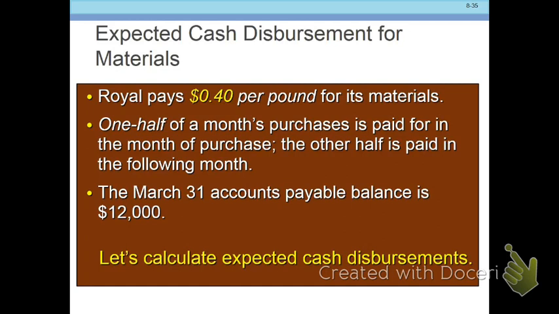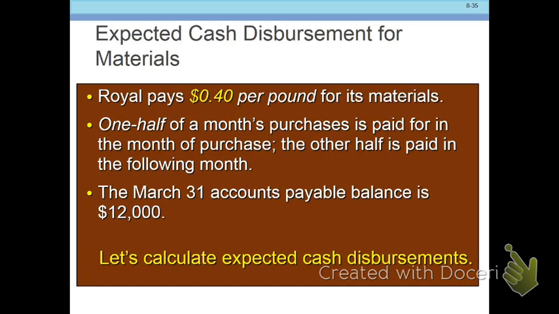Beginning with cash disbursements. Remember, we're talking about budgeting, and we are creating a number of different budgets, and we just created one for our material purchases. And now we have to figure out how much cash is going out for those purchases. So if you'll recall, they purchased each unit of output needed 5 pounds. Each one of those pounds cost me 40 cents.